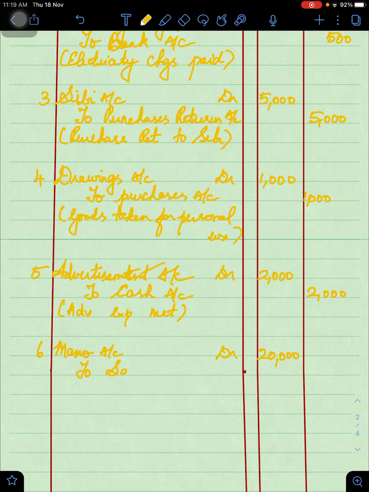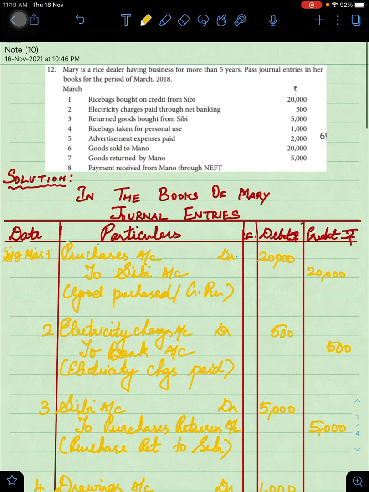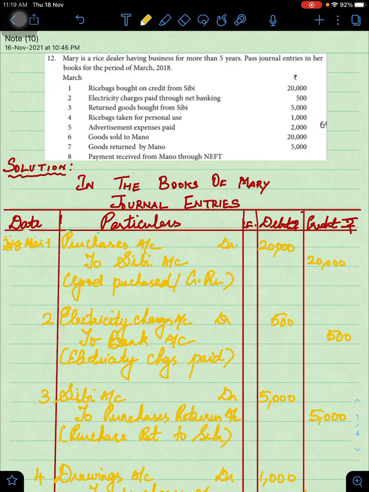It involves some revenue on account of sales. So, you will credit all incomes and gains, sales being nominal. So just mention credit sales to Manu.